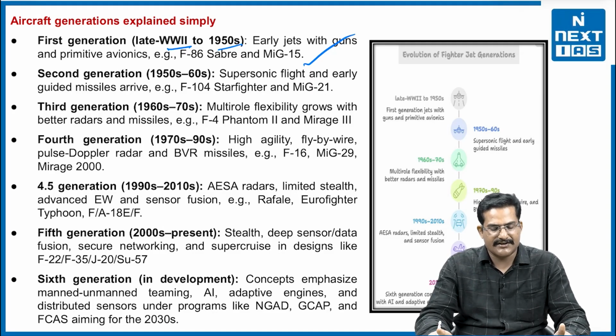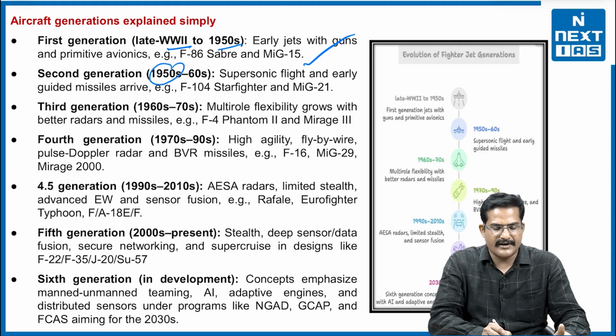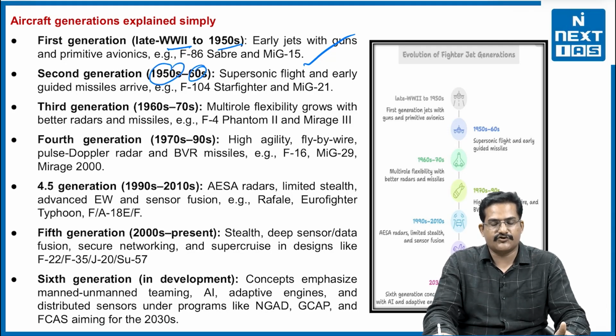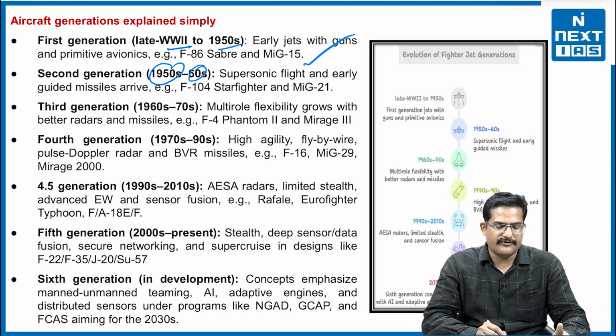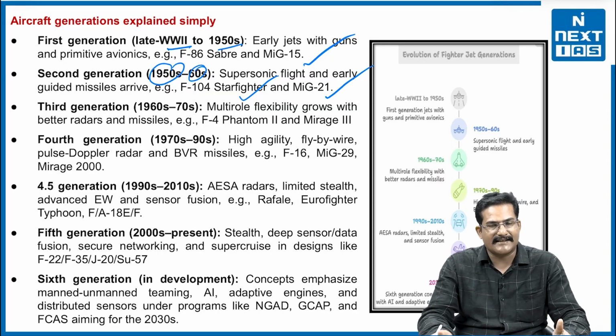In the second generation, the timeline lies from 1950 to the 1960s. It had supersonic flight capabilities and early guided missile systems. For example, the F-104 Starfighter and the MiG-21, which we have recently retired. So it was a second generation aircraft, the MiG-21 Bison, right. You might have seen the pictures of the retirement of the MiG-21 Bison.